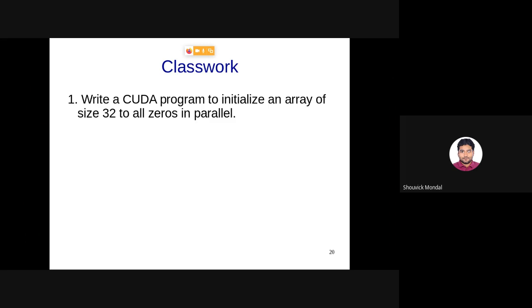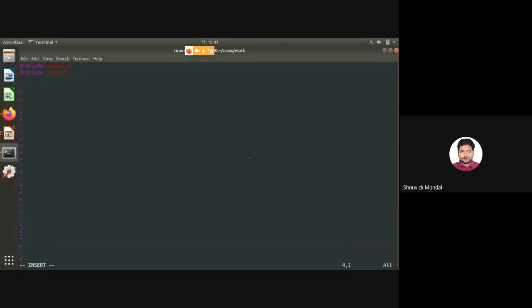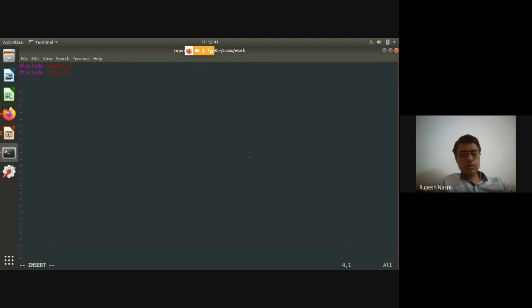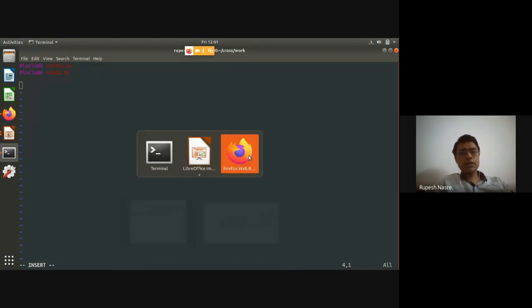So maybe I suggest students to pin that particular window. At the center of this particular screen, you should see a pin button. Just click on that so that it takes the complete screen.